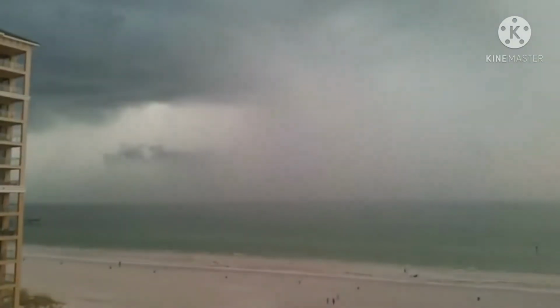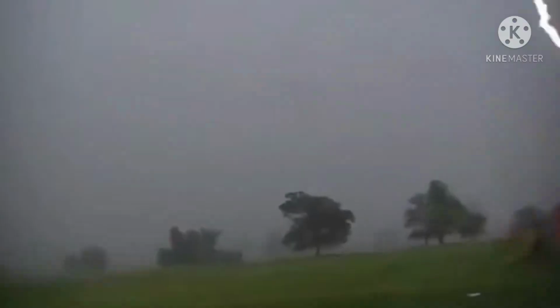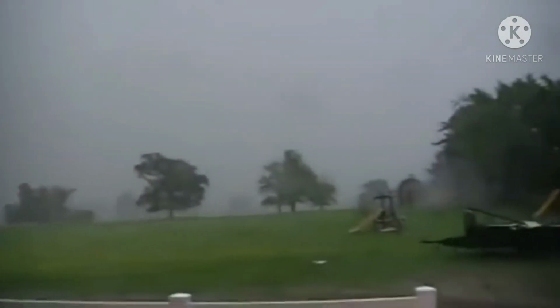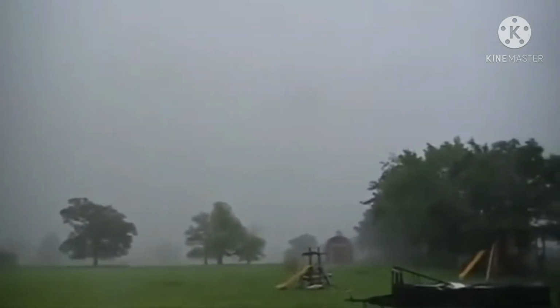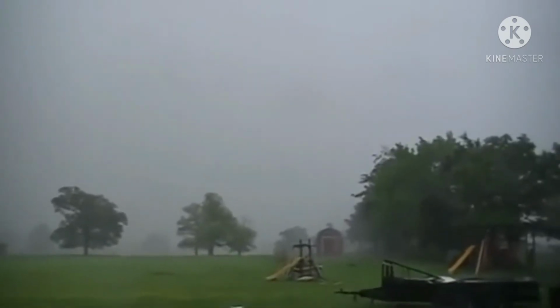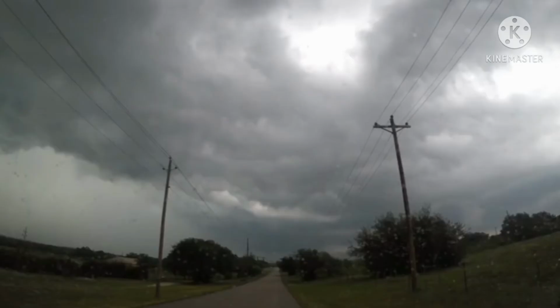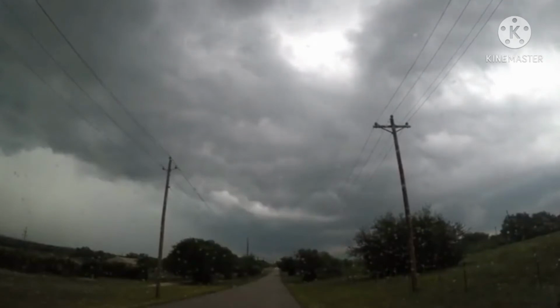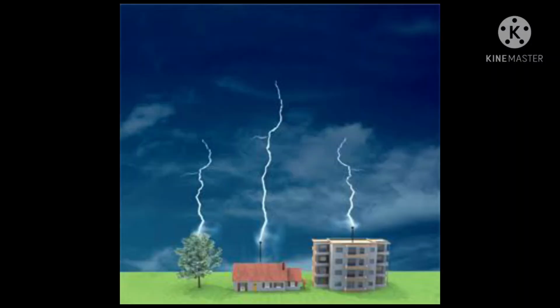Children, there are a few harmful effects of lightning also. As a lightning strike generates a huge amount of electric charge, the lightning bolt has a temperature of about 30,000 degrees Celsius. So it can cause the following effects: it can cause fire and shatter buildings. Second, it can burn trees and also cause forest fires. Third, it injures or sometimes even kills animals and human beings instantly.